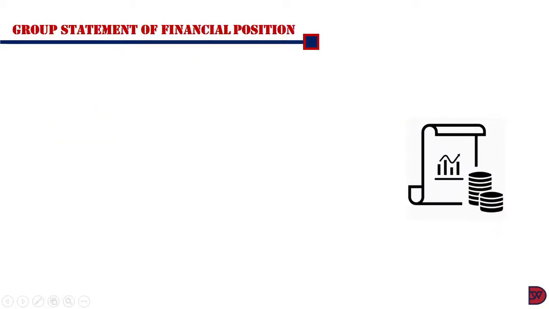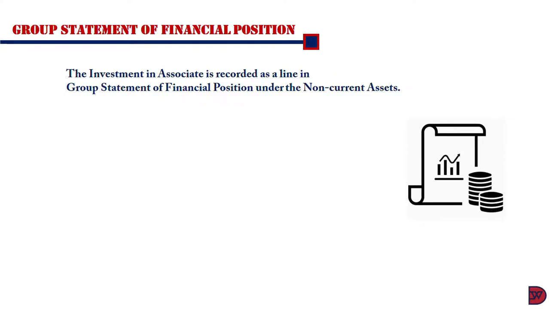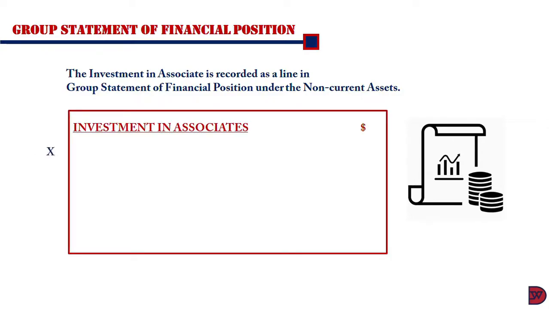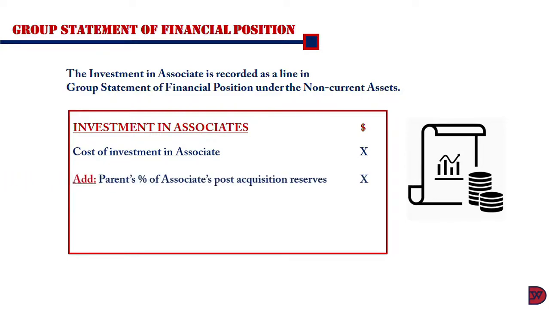Now let's talk about how the associate is treated in the group statement of financial position. The investment in associate is recorded in a line in the group statement of financial position under the non-current assets column. It is calculated as follows. We begin with the cost of investment in associate, that is the initial amount the parent paid for the associate. Then we add the parent's percentage of the associate's post-acquisition reserve, that is the profit after tax. Then if there is any impairment on goodwill, we deduct it, which will lead to the figure.